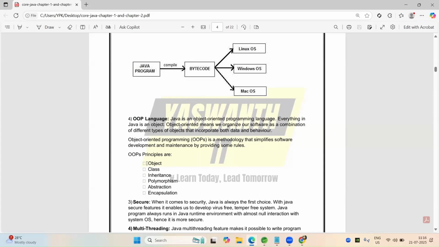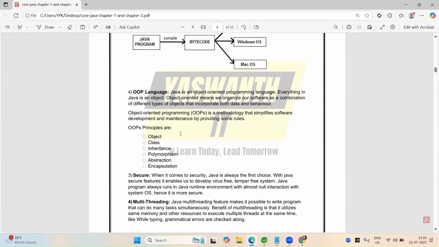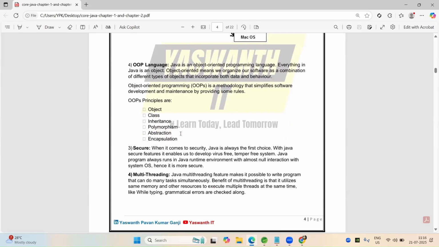These principles should be followed by our programming language, then only it will be called an OOP language. Else it will be called POP, procedure oriented programming, like C. C is a procedure oriented programming language. But Java is called an OOP language, and Python and C Sharp are called OOP languages, because these languages support OOP principles.